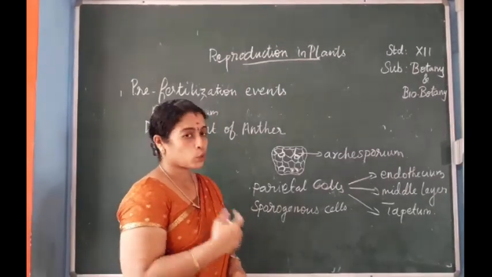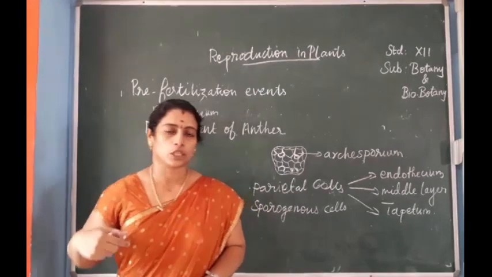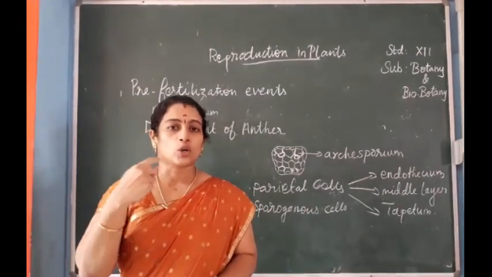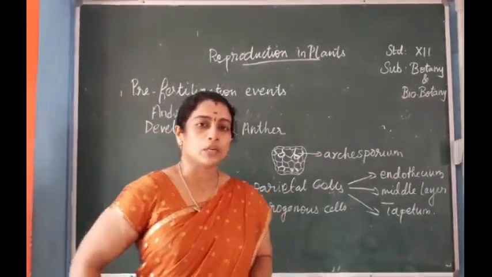The next one is the sporogenous cells. What happens to the sporogenous cells? They also go on dividing to form a mass of cells.